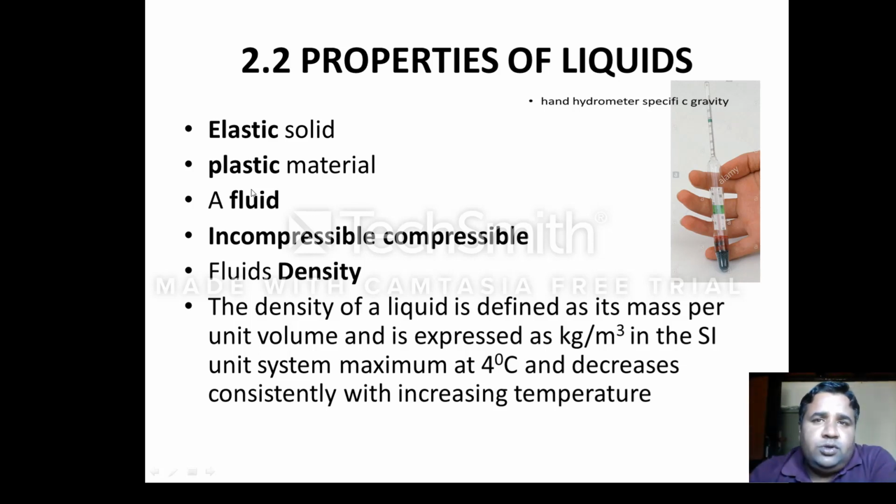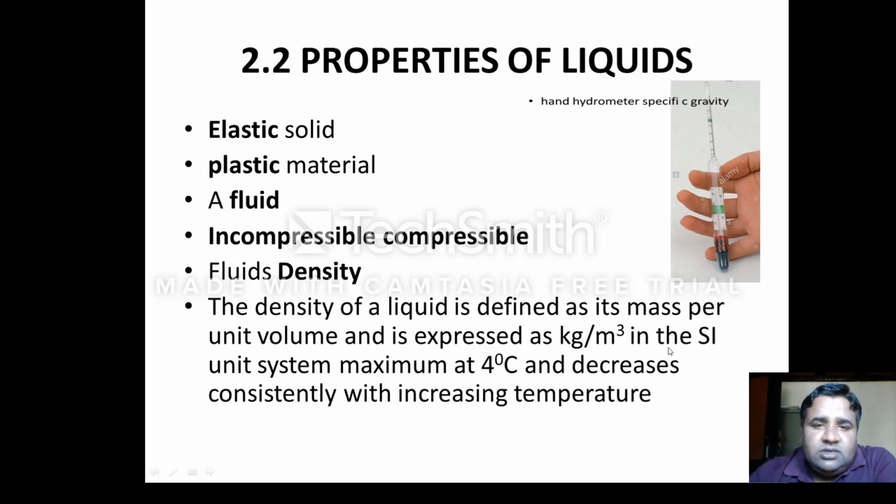There are two main properties of the liquid or the fluids that we should understand under the heading of fluid flow. Number one, the density, and number two, the viscosity. Density, I think everybody knows, is simply the mass per unit volume, expressed in kg per meter cube.